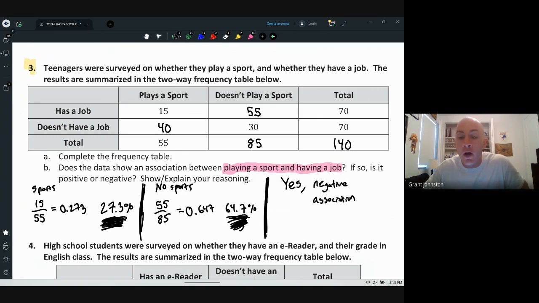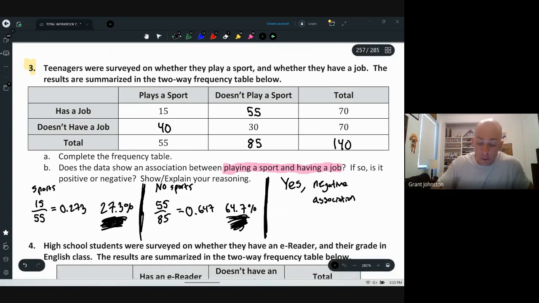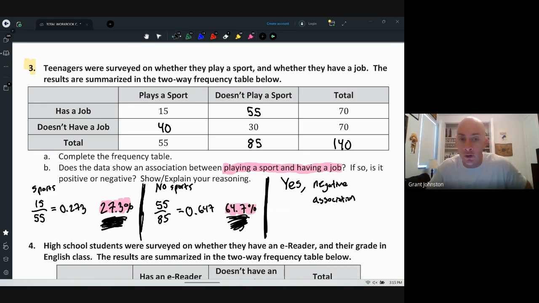Let me repeat that. Those who play sports are less likely to have a job. So that's a negative association, because they're less likely to have a job.